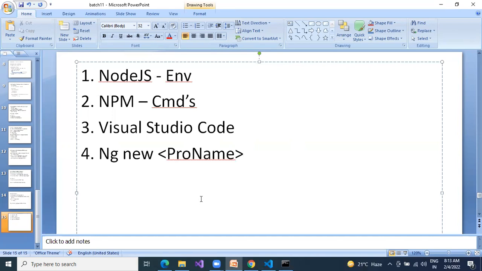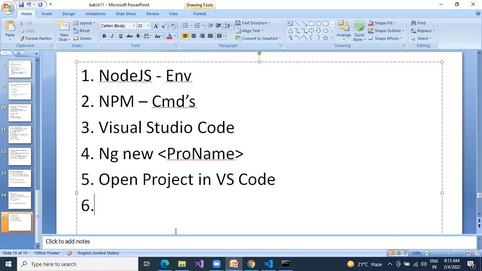Next, once it is complete, the fifth step: open the project in VS Code. Next, so 5 points are done, everybody. So I'm seeing the names. Yes. Yes. Yes. Only 5 members. Okay, next quickly. Yes. Yes. Sir. Yeah.